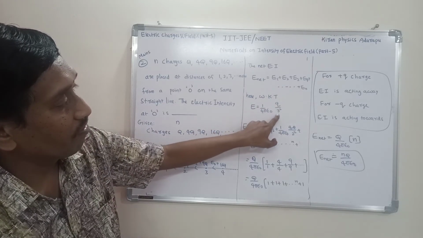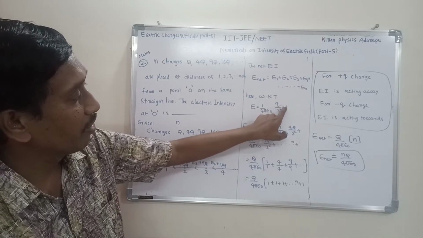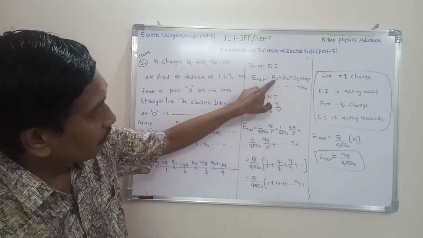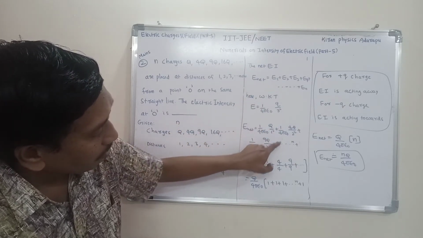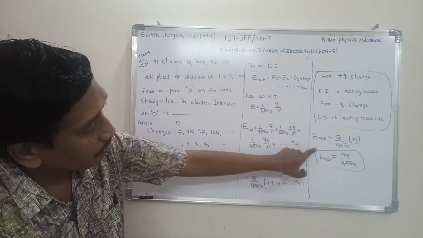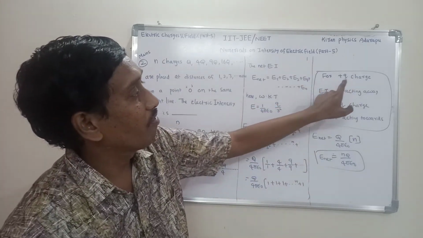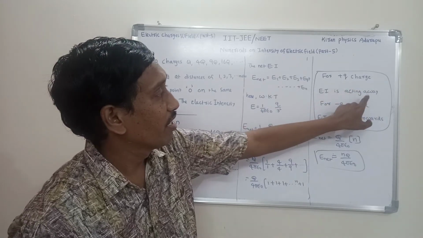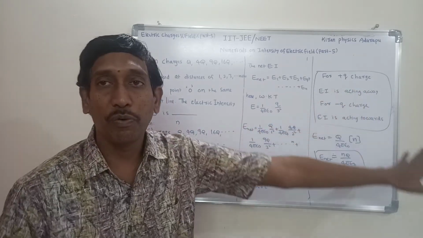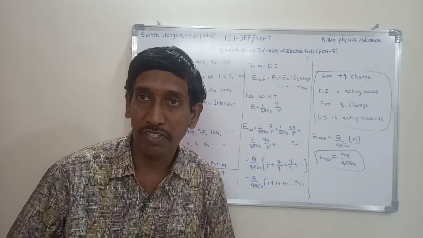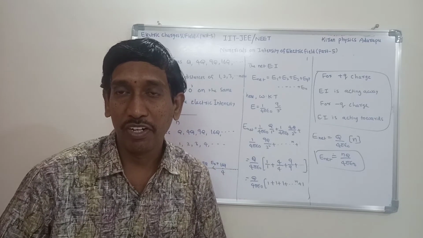This is the expression for electric intensity due to a point charge. Based on this formula, we know the expressions for E1, E2, E3, and simplify in this way. Here, recognize one concept: for plus Q charge, electric intensity always acts away; for minus Q charge, it acts towards. These are the important points in the problem. Have you understood?